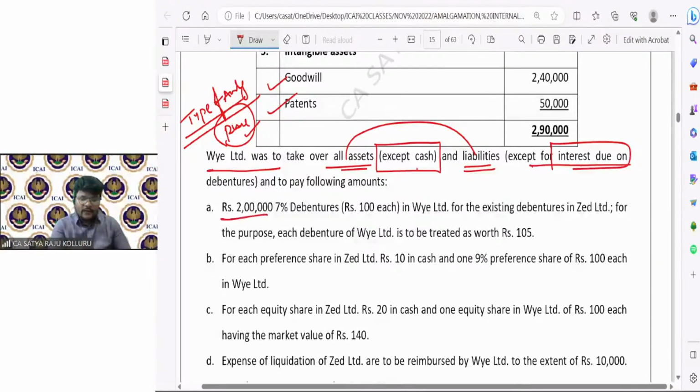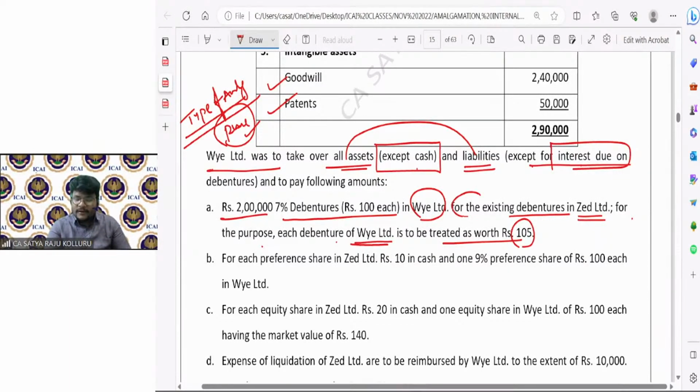Come to point number A. Rupees 2 lakhs face value, 7% debentures at the rate of 100 each in purchasing company for the existing debentures in selling company. For the purpose, each debenture of purchasing company is to be treated as worth 105. Sir, what is it telling?